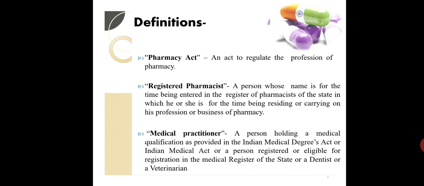One is the medical practitioner who has chosen his profession as medical practitioner, and another is a registered pharmacist. Those 2 people only can write a prescription, and it can be dispensed. No one other than these 2 persons is authorized to write a prescription.